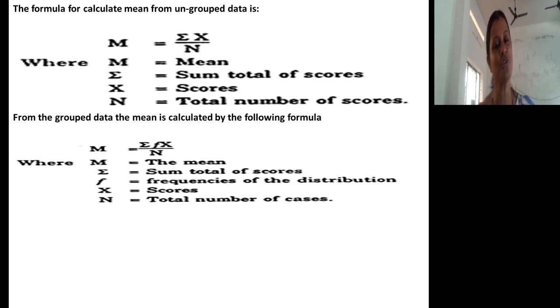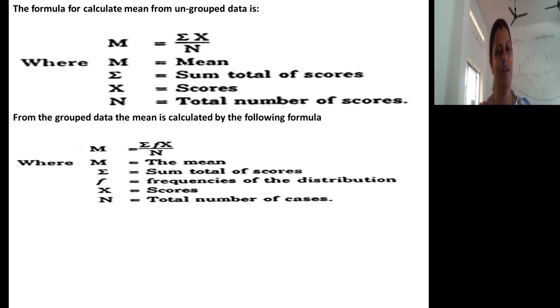So now, how to calculate mean? I have already informed in the last 4 sessions that collected data can be classified. If not classified, it is called ungrouped data. If classified, it is called grouped data. In case you have raw data, meaning ungrouped data, how will you calculate mean?